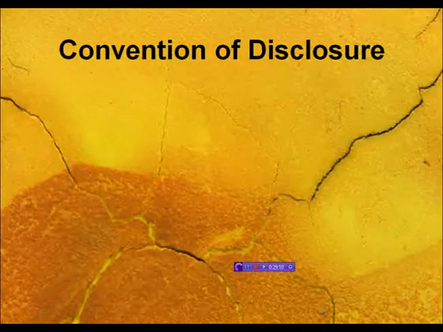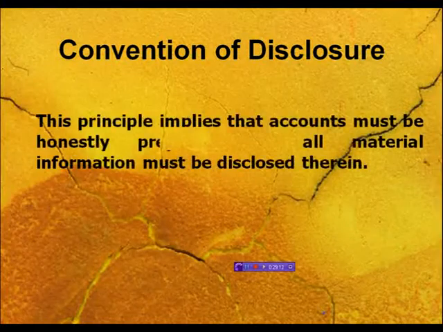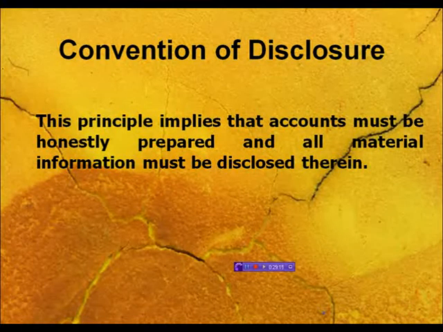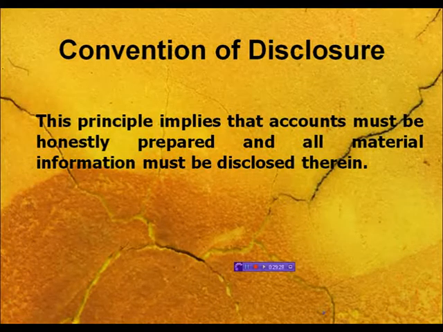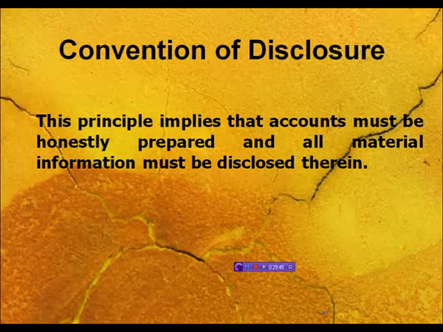Next is the convention of disclosure. This principle implies that accounts must be honestly prepared and all material information must be disclosed. This is the major duty of any business house. If they are preparing their results, they have to disclose all material facts of the business. They don't have to hide anything. Then the true purpose of accounting can be obtained, because accounting is a language. So if you are not recording anything in accounting, accounting will never tell you the true picture of your business.